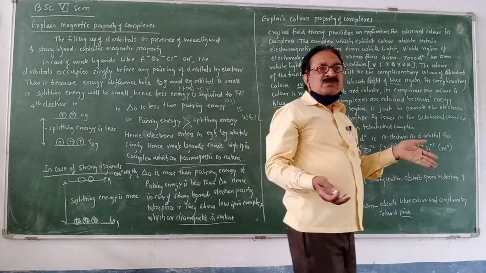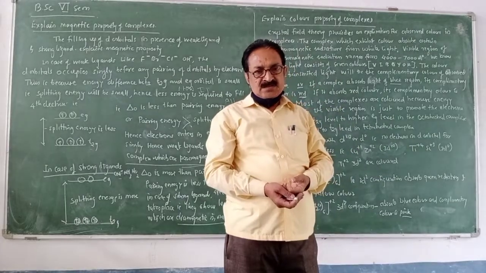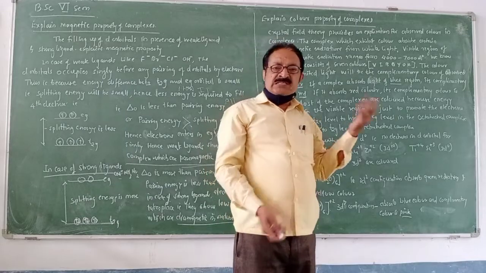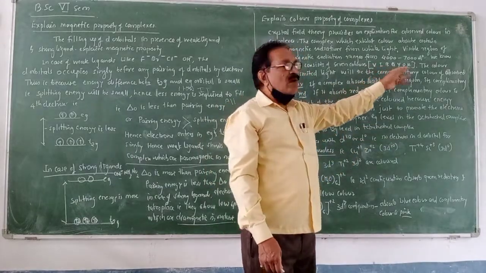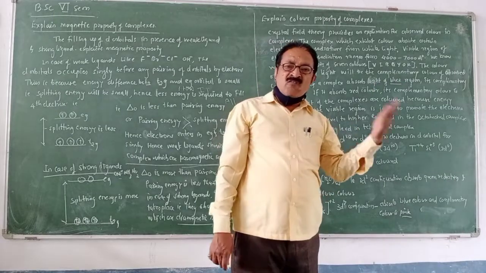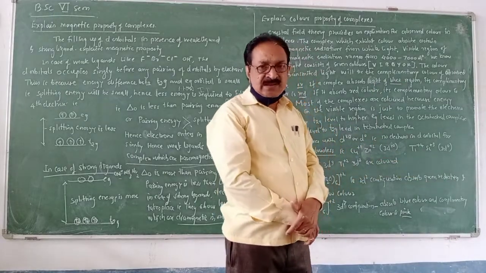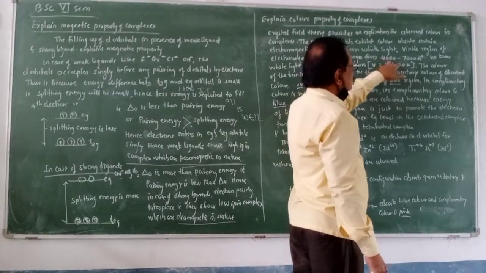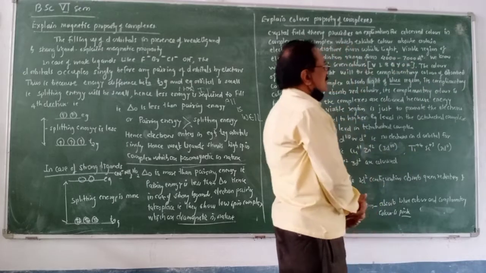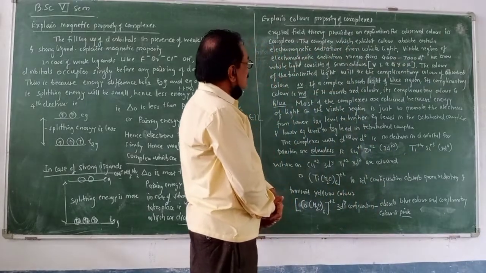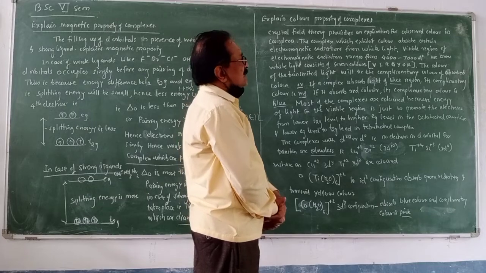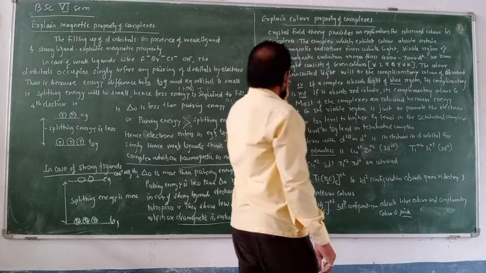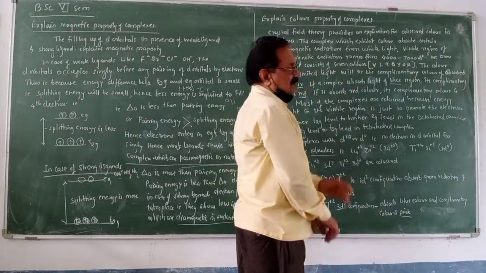You know what we are observing? It is white light. And that white light contains 7 colors. You know the 7 colors are V, I, B, G, Y, O, R, and they fall in the visible region. And we know the visible region has a wavelength of 4000 to 7000 angstrom. Clear? Then the visible region of electromagnetic radiation ranges over this region. We know white light is a mixture of 7 colors.